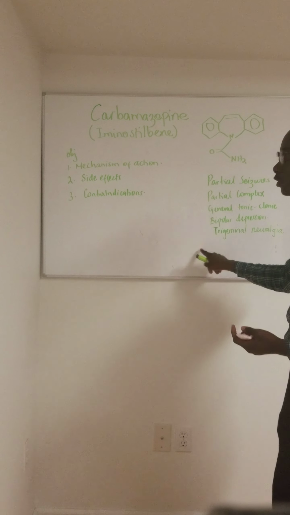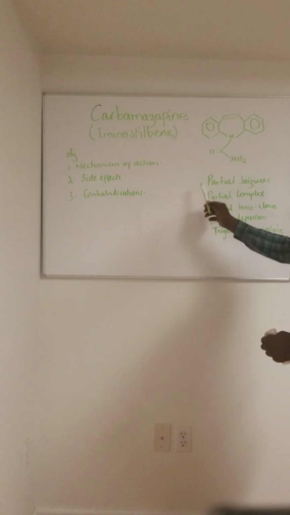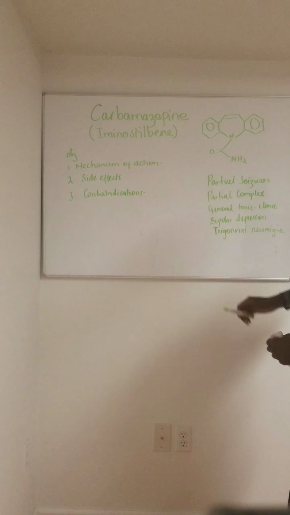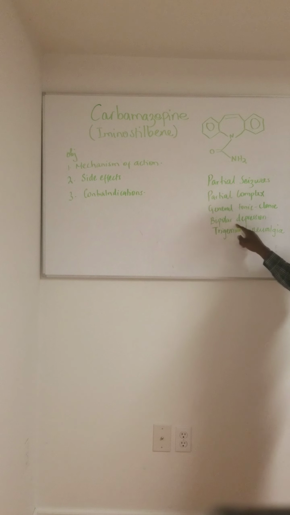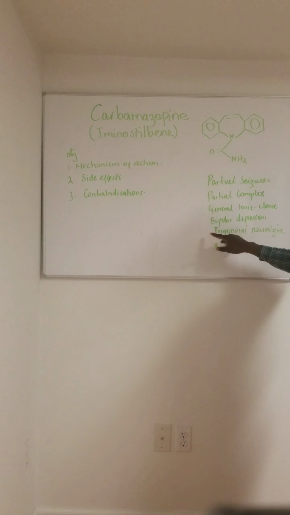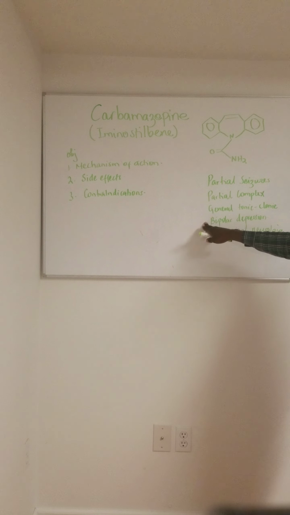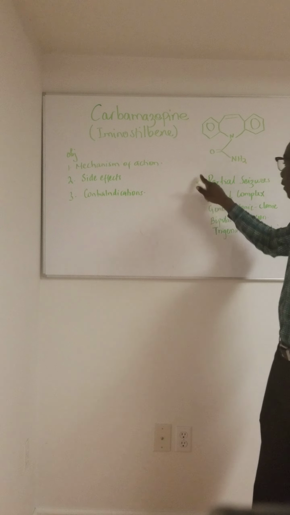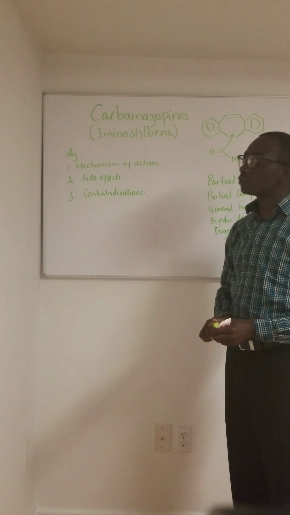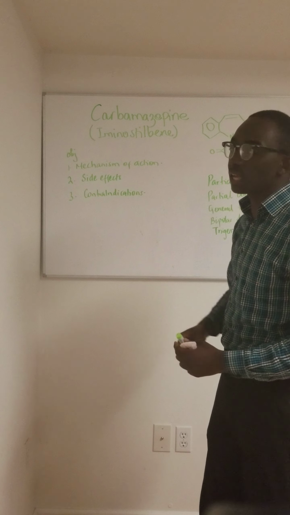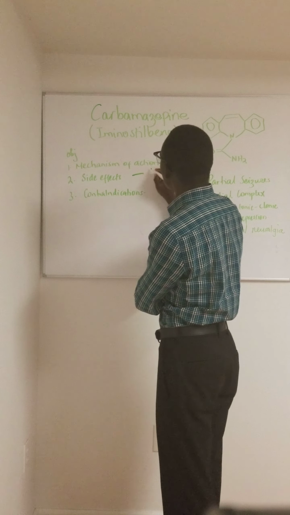So we have other conditions where we use this drug other than the partial, complex, and generalized tonic seizures. We use this drug in bipolar depression. This is due to its tricyclic structure. Carbamazepine qualifies to act as a TCA due to its structure, and we also use it in trigeminal neuralgia. We shall discuss this in time to come, but for now, we are focusing on its use in seizures.